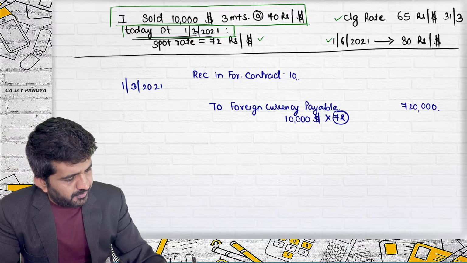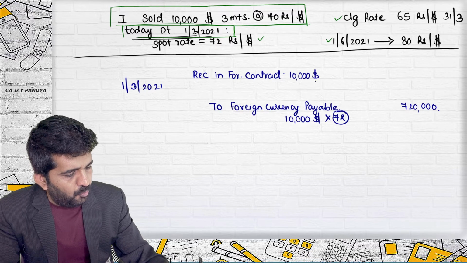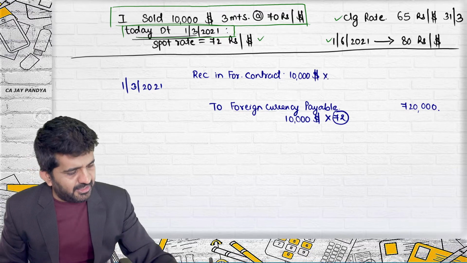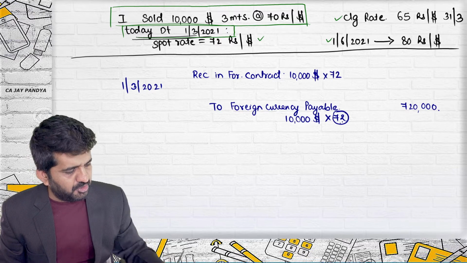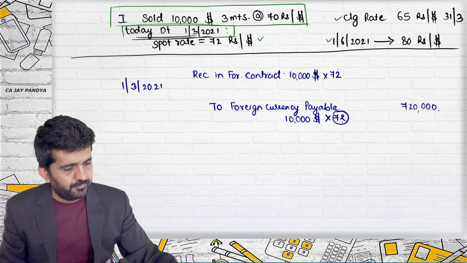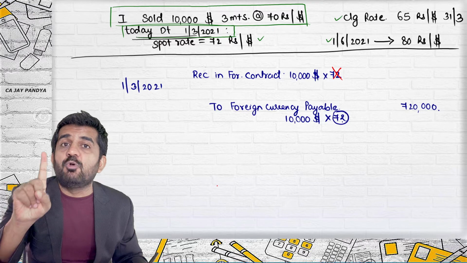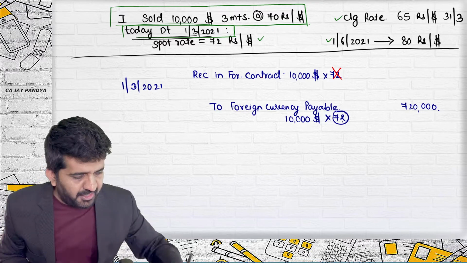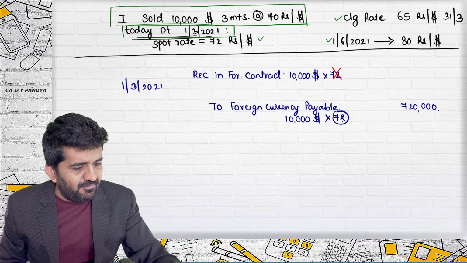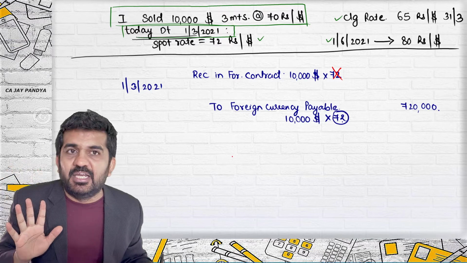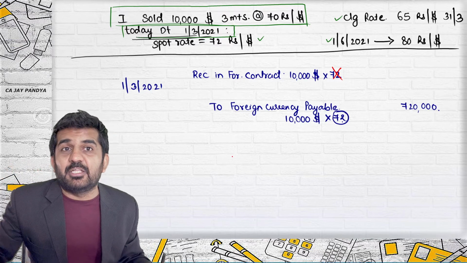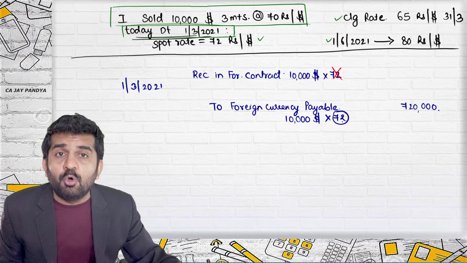Drashti, how much should it be? As per my view, it should be 72. It should be 70, because this amount is fixed in rupees. Try to concentrate. What is receivable will be 7 lakhs only. It will not be 7,20,000 or any other rate. We know this is fixed.